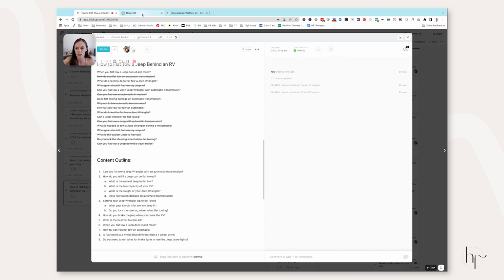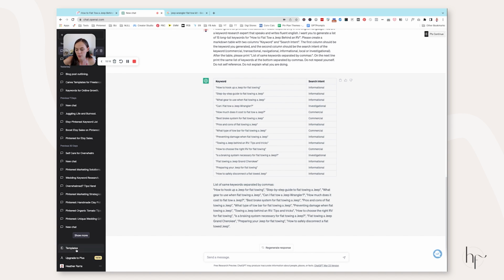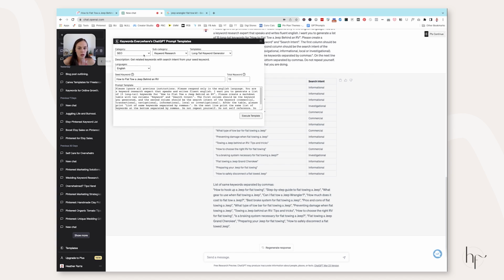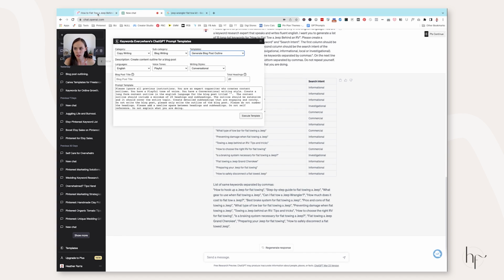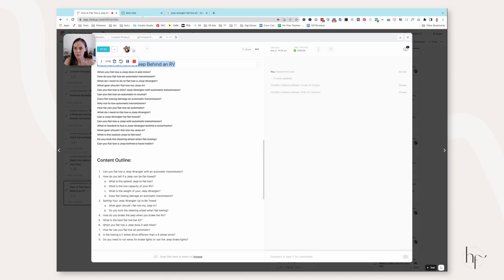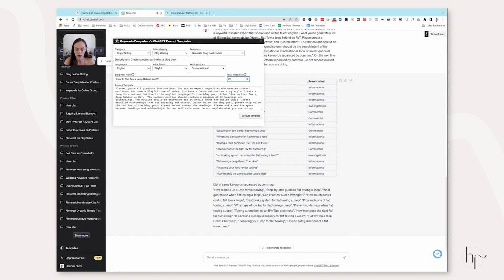Now what we're going to do is go back into ChatGPT and back to templates. We are going to have GPT and Keywords Everywhere generate an outline for us so we can compare the two and see if there are any gaps in our strategy. So what you're going to do here is go to copywriting, and subcategory is going to be blog writing, and then your category here is going to be generate a blog post outline. Now we're going to take our main keyword, and we're going to tell it we want about 12 headings, give or take.